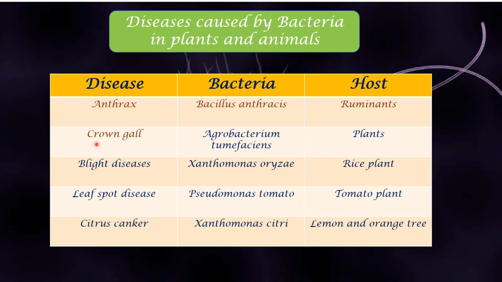Next disease, crown gall, and here the name of the bacteria is Agrobacterium tumefaciens. Okay, so you can say like agrobacterium. From this word itself we can understand the host is plants, agriculture. Okay, so Agrobacterium tumefaciens.